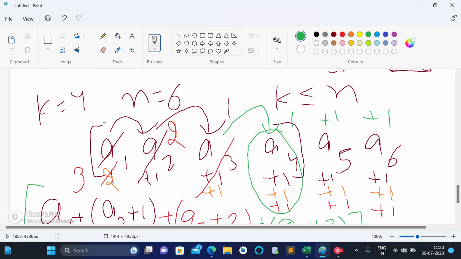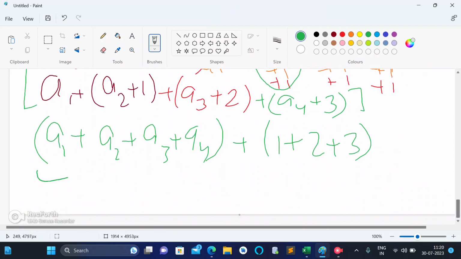So what conclusion? What we have considered is a subarray of size 4, that is a1 to a4. If we consider the subarray from a2 to a5 or from a3 to a6, then the value a1 plus a2 plus a3 plus a4 becomes a2 plus a3 plus a4 plus a5, or it becomes a3 plus a4 plus a5 plus a6.